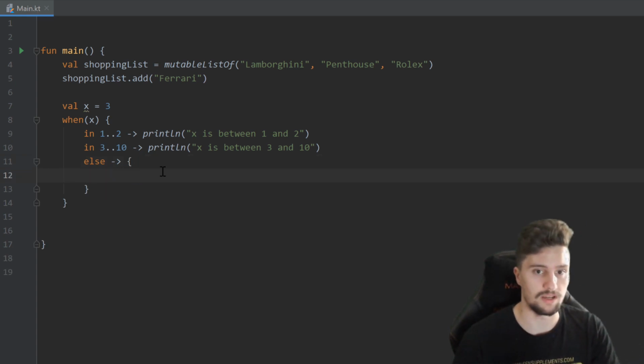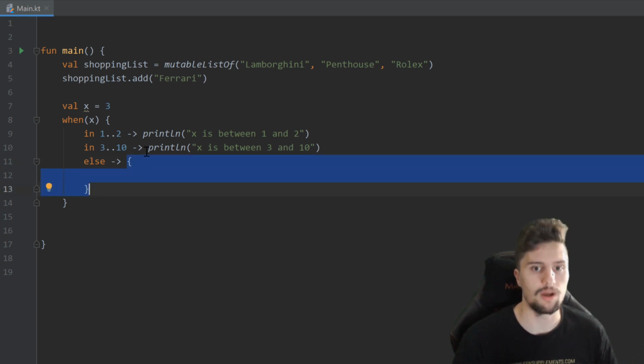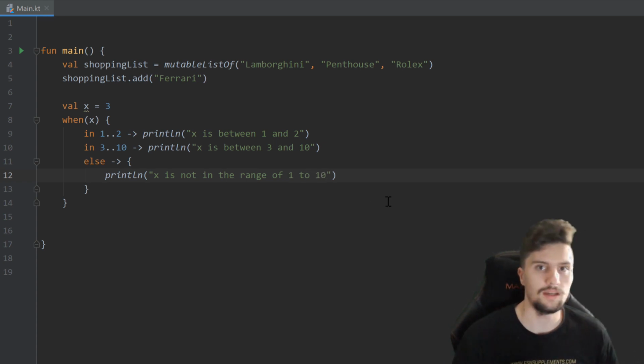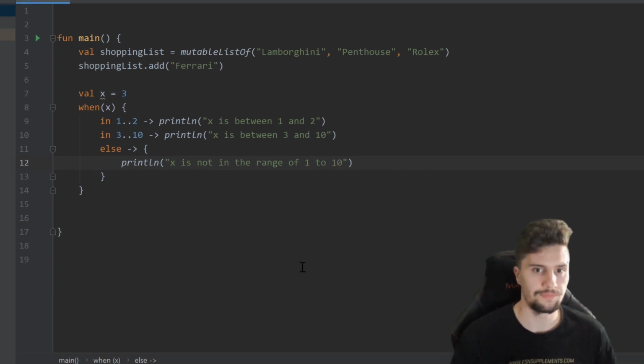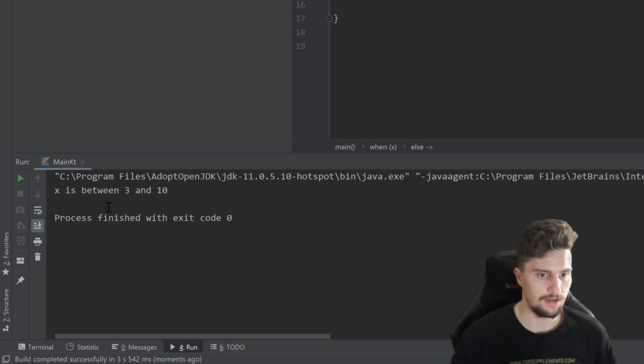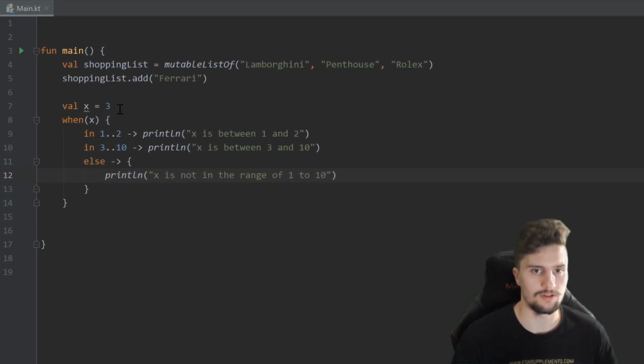So if you want to write more lines of code, then you can also make these curly brackets here again. You don't have to write that in a single line as I did here. So just to show you that, we could also write print line here, x is not in the range of 1 to 10. And if we would now run this, then check the console, you can see we will get the result x is between 3 and 10, which is true because x is 3.